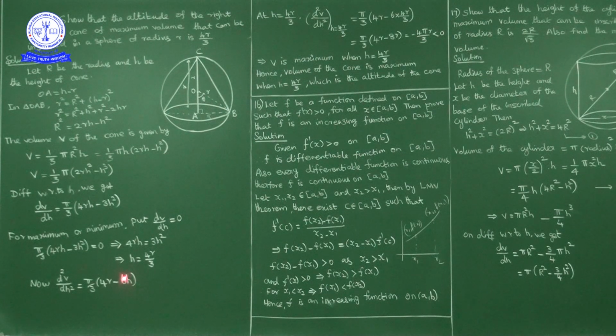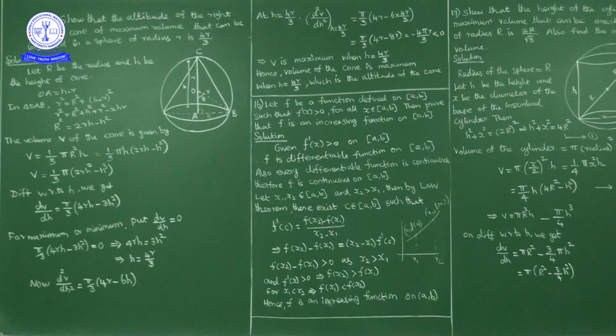Now at h equal to 4r by 3, in place of h we write 4r by 3. So d square V by dh square is pi by 3 into 4r minus 6 times 4r by 3, which is 4r minus 8r, nothing but minus 4r. So minus 4 pi r by 3, which is negative.